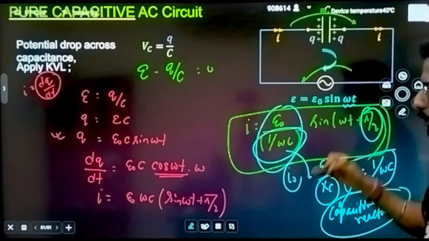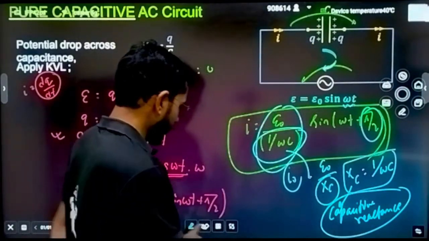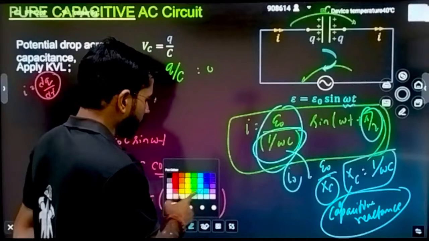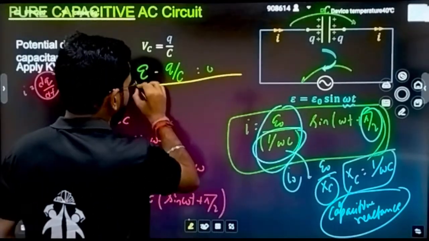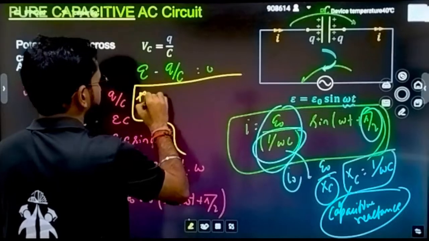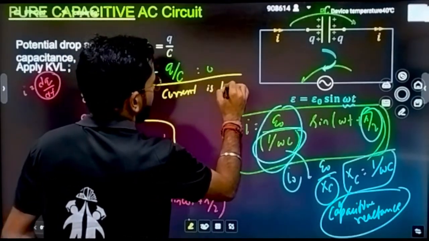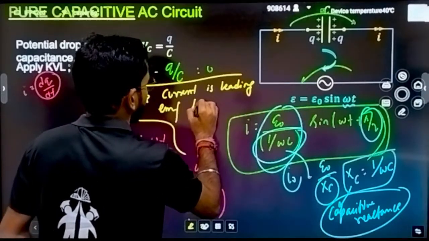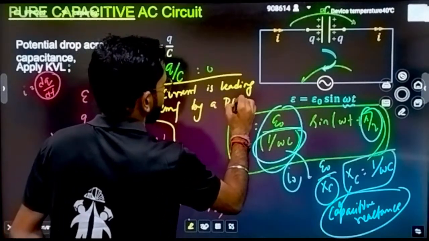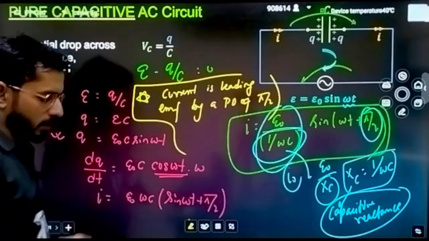And if I ask you who is leading and who is lagging, here is the most important line that I am summarizing. The most important thing that you have to understand here, I am writing the most important line: current is leading EMF by a phase difference of pi by 2.